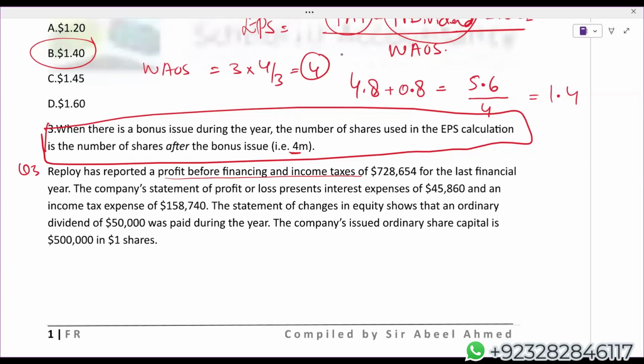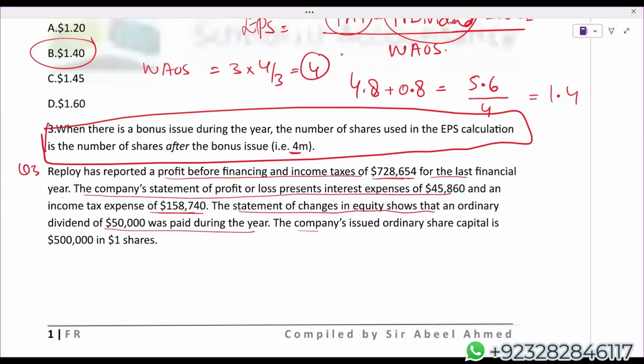Don't worry at all. Right now, Reploy has reported a profit before financing and income taxes. So this is simply a profit before interest and tax, 7,28,654 for the last financial year. The company's statement of profit and loss represents interest of 45,860 and income tax expenses of 1,58,740. The statement of changes in equity shows an ordinary dividend.